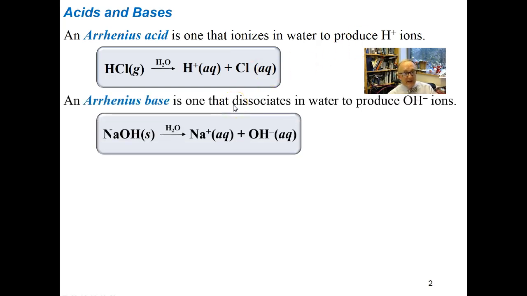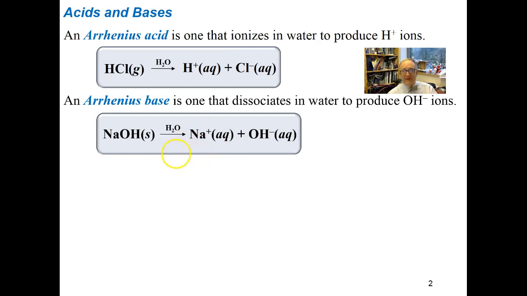An Arrhenius base is a substance that dissociates in water to produce hydroxide ion, OH minus. So go back to that previous list, sodium hydroxide, we said it's a base. Put it in the water, it dissolves and dissociates to make sodium ion and hydroxide ion.